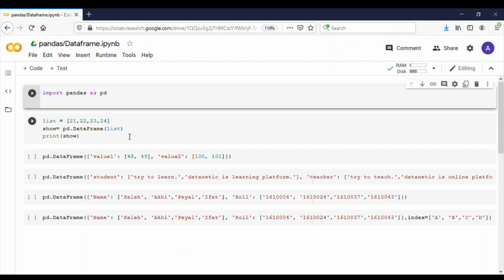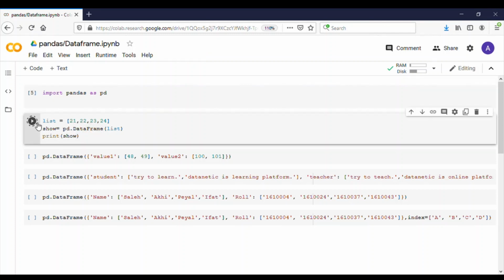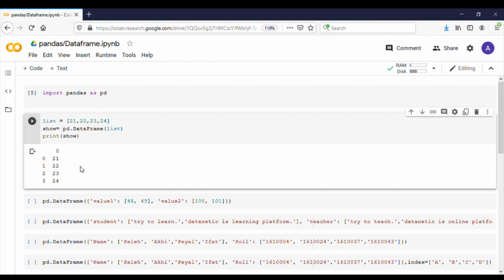We know that a pandas DataFrame can be created using various inputs like lists, dictionaries, arrays, and so on. I use a list for creating data. Then this list is passed through the pd.DataFrame constructor. Then run this cell, and we'll see the output. We saw this output.